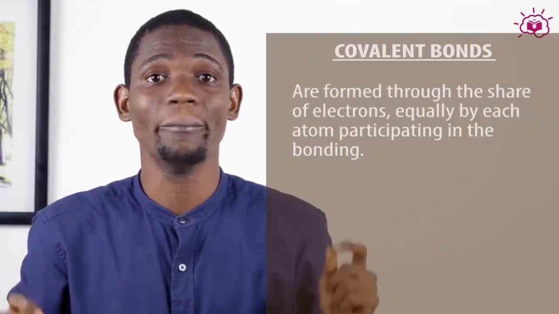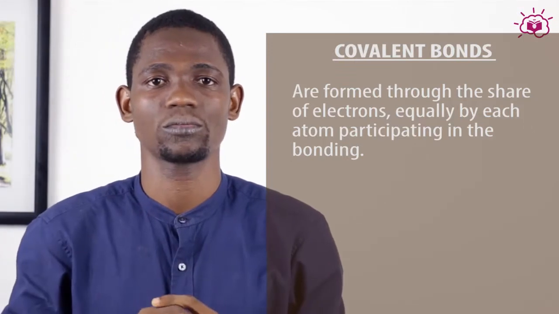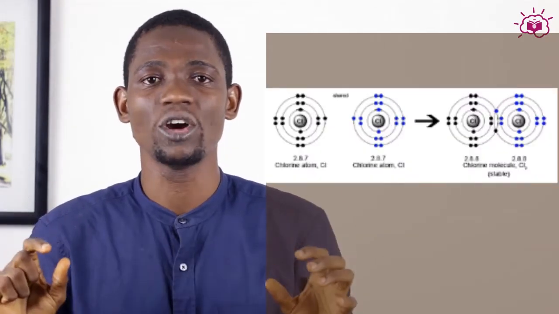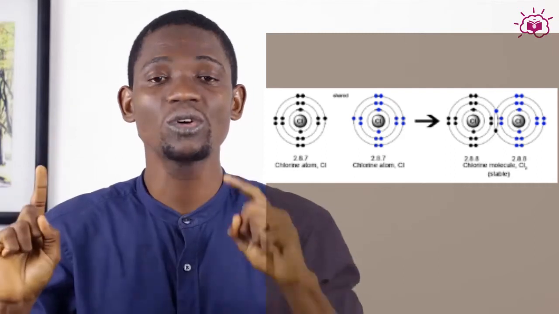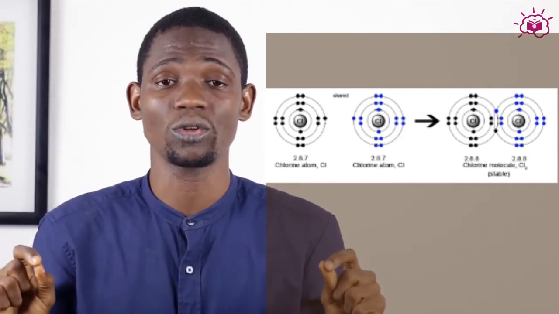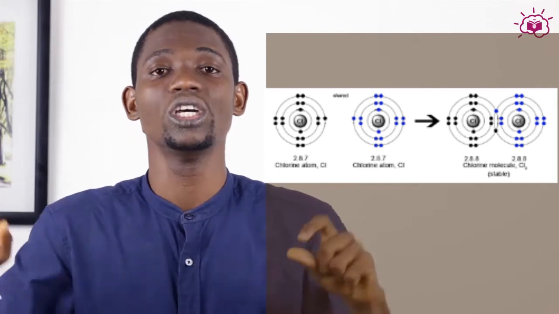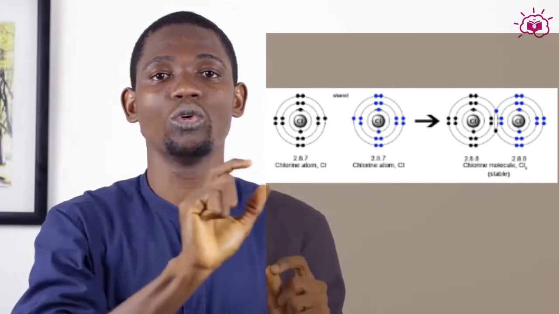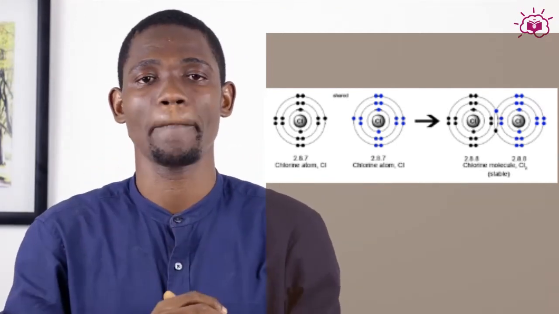Covalent bonds are formed by the sharing of electrons contributed equally by each participating atom. For example, the formation of chlorine gas Cl2 is achieved by the covalent combination, that is the equal sharing of a single electron in the outer shell of each chlorine atom. So the two of them combine, sharing electrons to form a chlorine molecule Cl2.